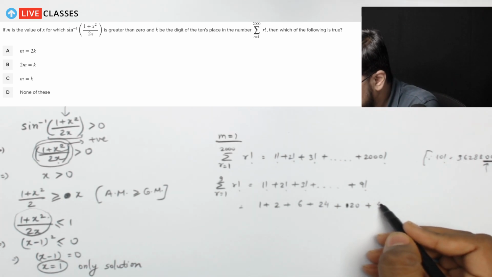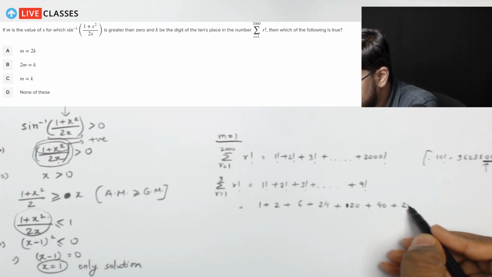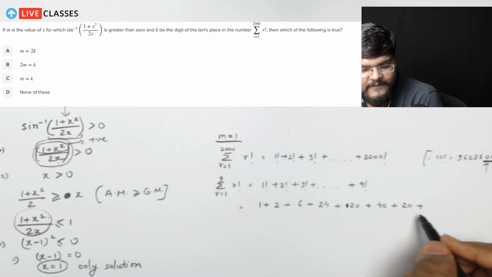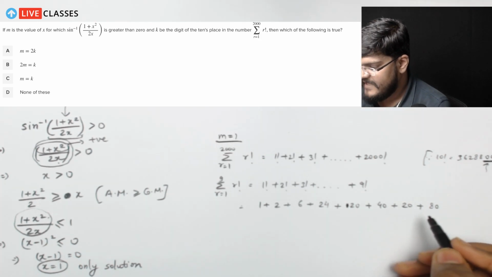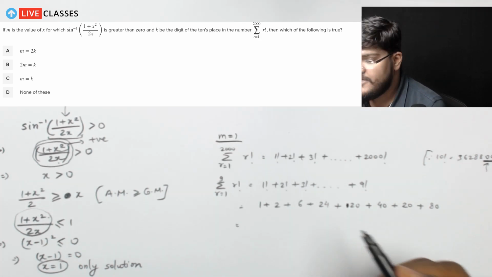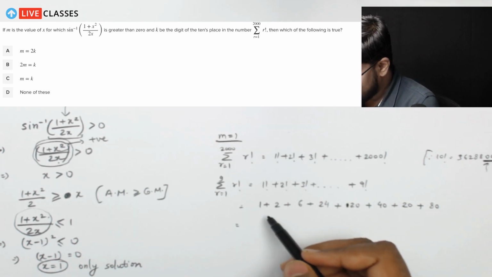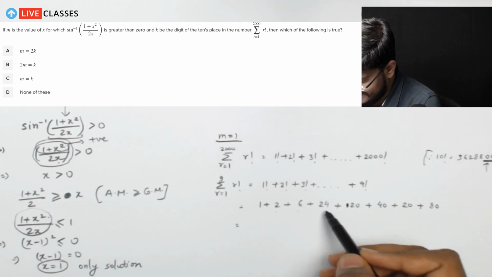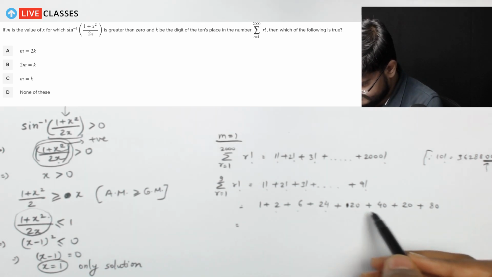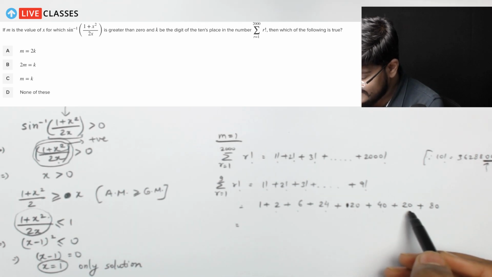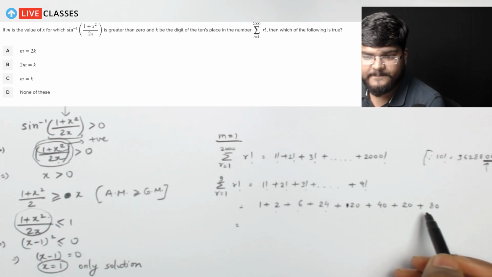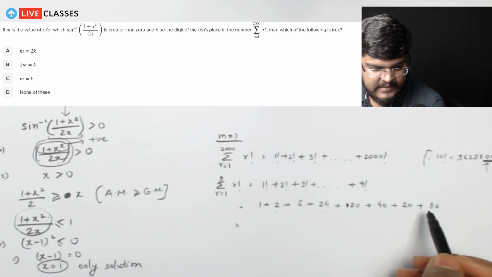For 7 factorial it is 40, for 8 factorial it is 20, for 9 factorial it is 80. This basically gives us the units place and the tens place. When you add them up, 3, 9, 33, 53, 93, 113 and 80.